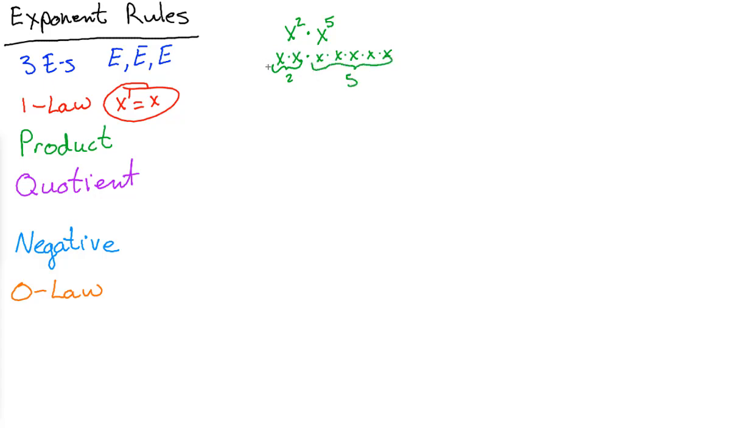Well, look at what we have. All of these x's are multiplying together. How many total x's do we have together multiplying themselves? We have 7 of them. So the shortcut is that we would have x to the 7th power.